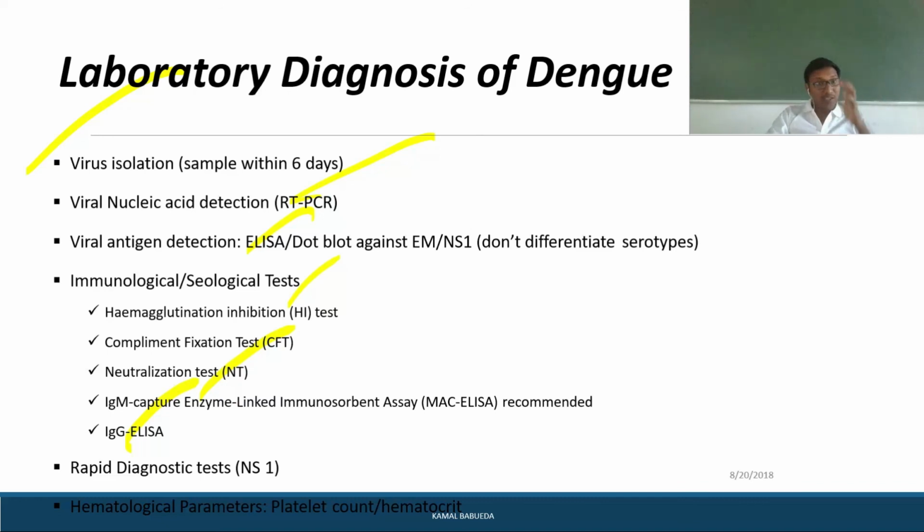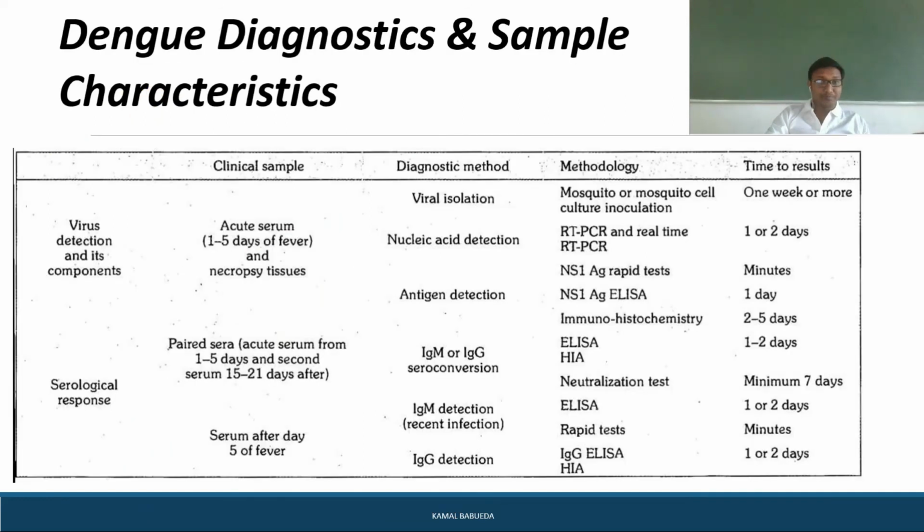Mainly you will see what the level of platelet count is. Once the platelet count becomes less than 1 lakh, if it is going to 40,000 or 20,000, then you can say the person has thrombocytopenia. The person will then be suspected positive for dengue, and you have to correlate with other types of diseases also. So these are the dengue diagnostic samples and characteristics.